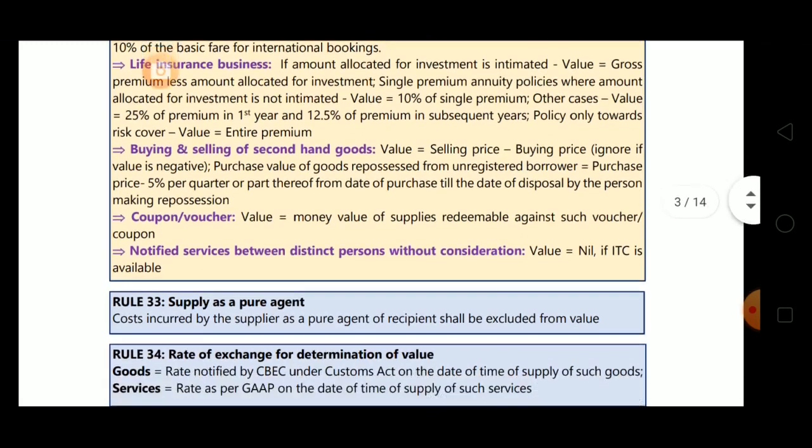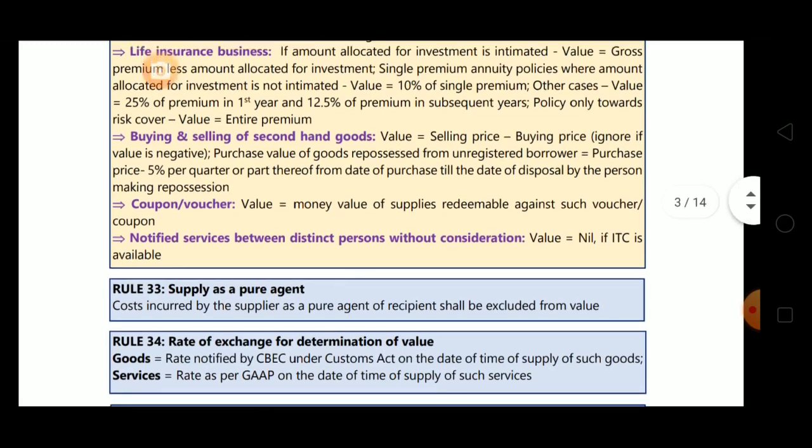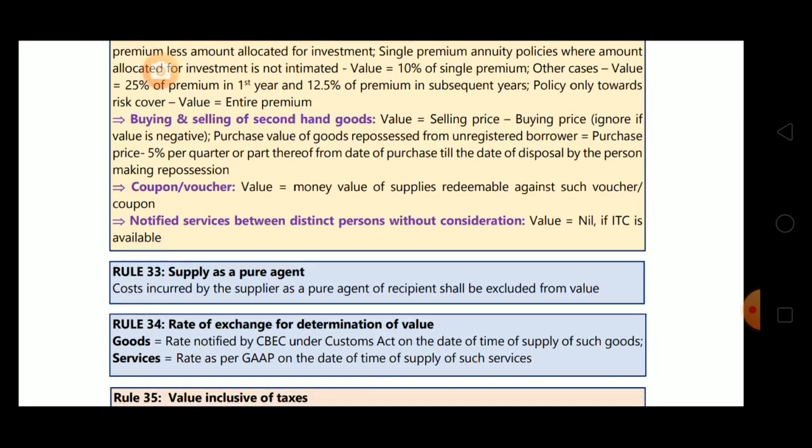Now coupon or voucher: in this case value equals the money value of supplies redeemable against such voucher or coupon. The supply which is redeemable against such voucher or coupon, we take the money value of that supply. That will be the value of this coupon or voucher. Now notified services between distinct persons without consideration. If notified services are supplied between distinct persons without consideration, then value equals nil if ITC is available. If ITC is available, then only the value will be nil.